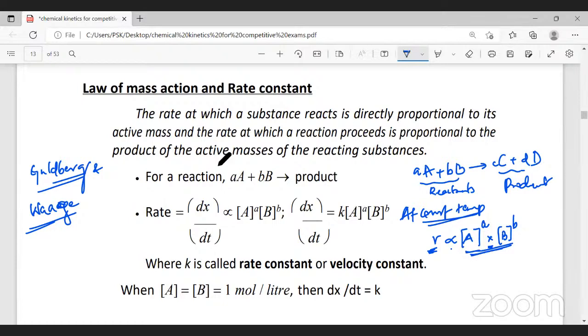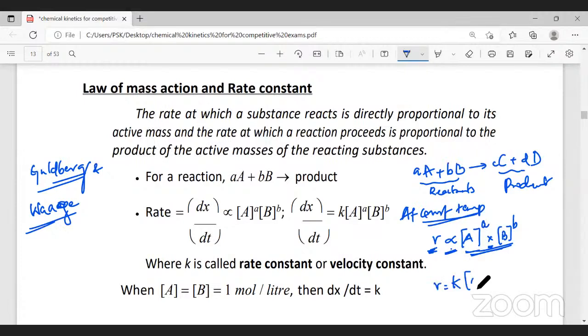Now, we can define the law of mass action as: at constant temperature, the speed of the reaction, the rate of the reaction, the velocity of the reaction is directly proportional to the molar concentrations of the reactants whose coefficients are raised to their power. Now, if you remove this proportionality sign, we have to give a proportionality constant.